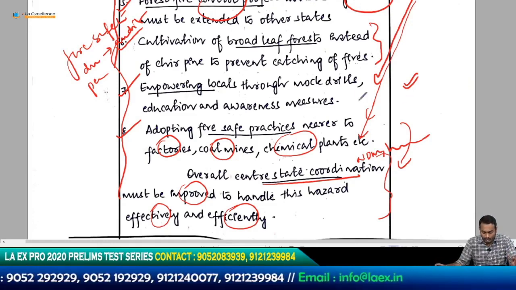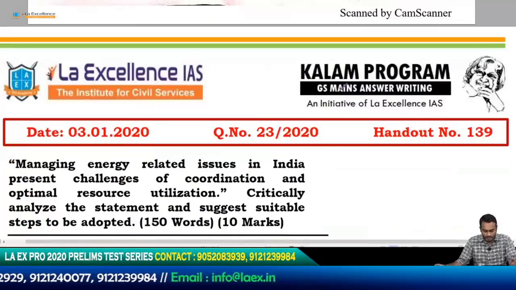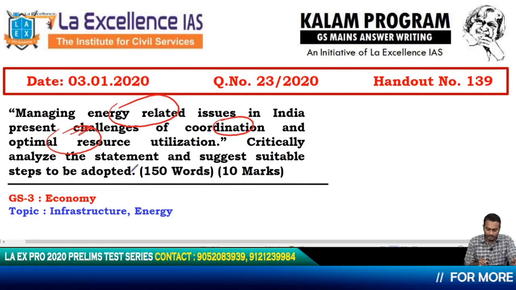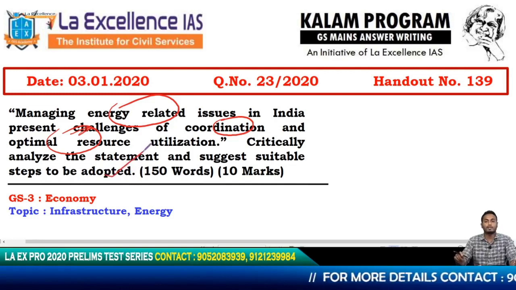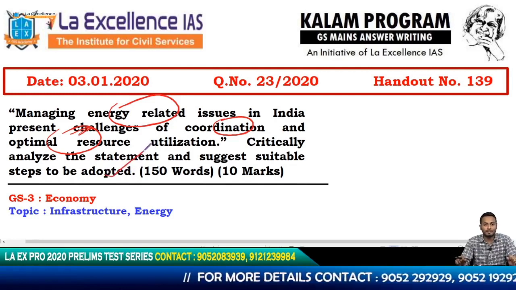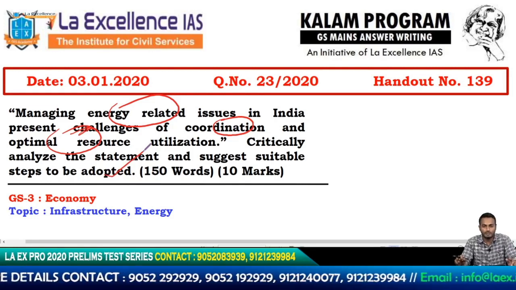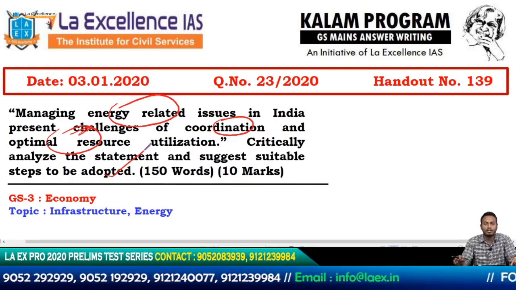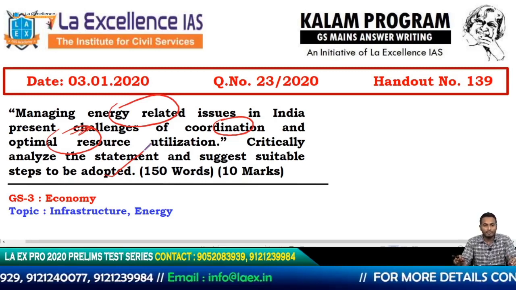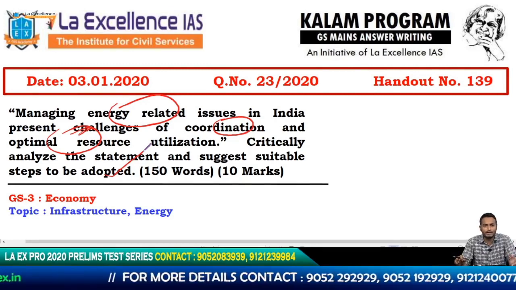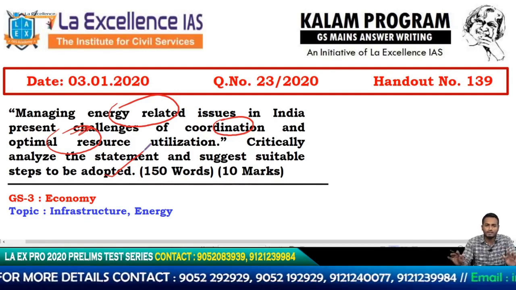Okay, so I'll introduce the question for tomorrow. What is the question for tomorrow? Managing energy related issues in India, present challenges of coordination, optimal resource utilization, critically analyze the statement and suggest suitable steps to be adopted. So this is basically about energy. And energy, you have coal, you have oil and gas, and you have petroleum, most of which is being imported, and then recently nuclear technology is being upgraded, and then there is bioenergy, renewable energy, wind energy, solar energy, and so on. So all these kinds of energy come under the game.